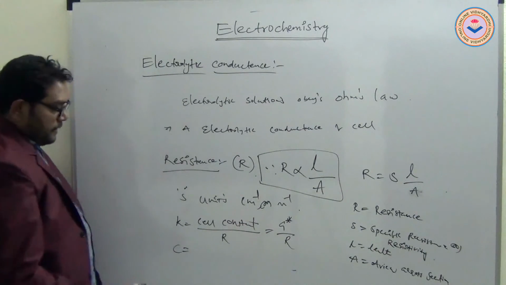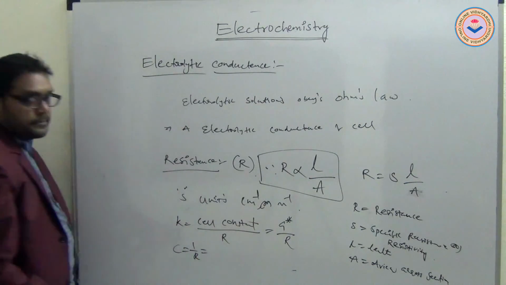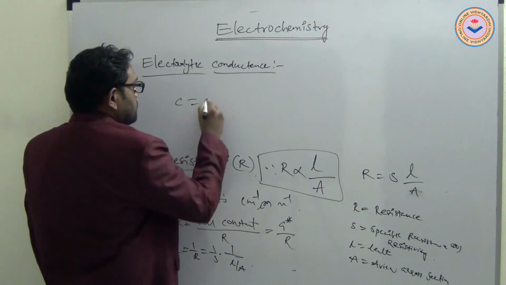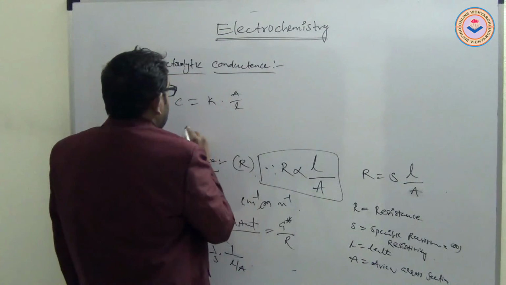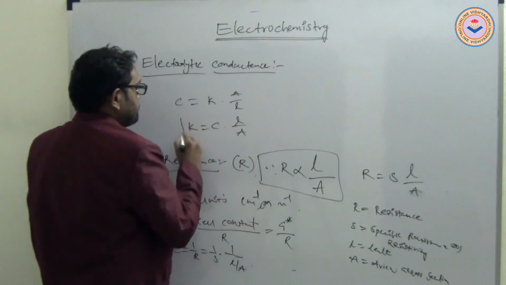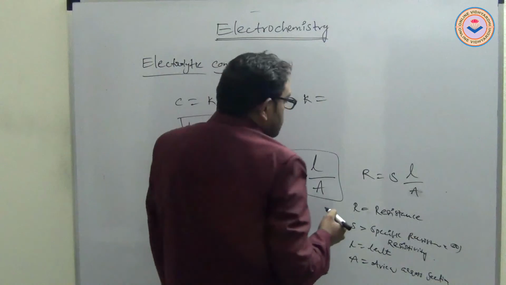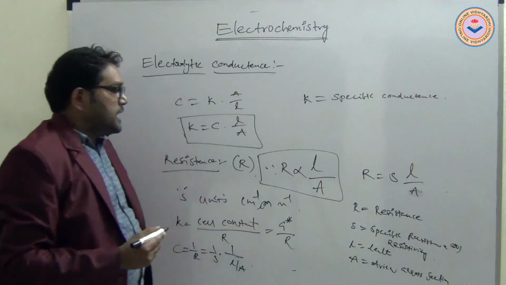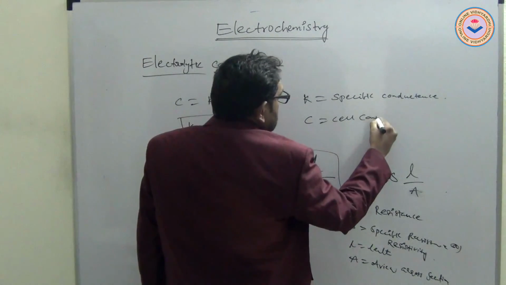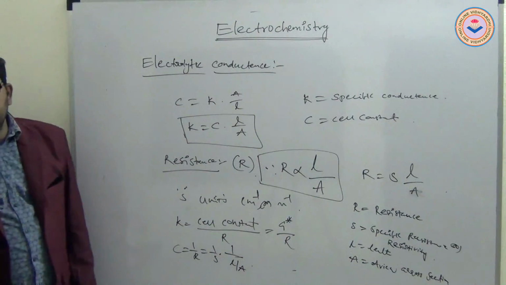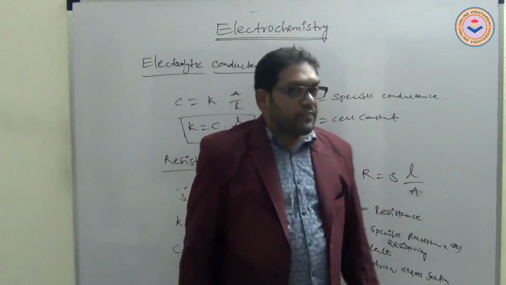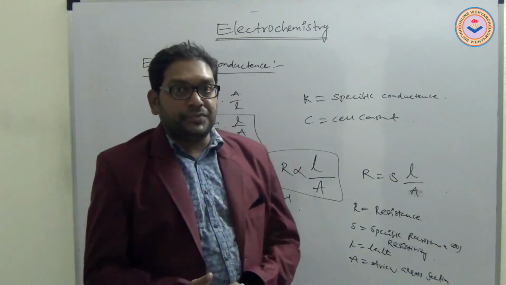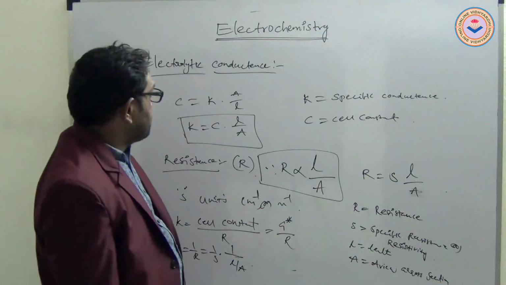C is equal to 1 by R, or it is equal to 1 by S into 1 by L by A, or C is equal to K into A by L, or K is equal to C into L by A. Here K is specific conductance, C is conductance, L is length, and A is area of cross section. Specific conductance is the inverse of resistance, or the reciprocal of specific resistance.